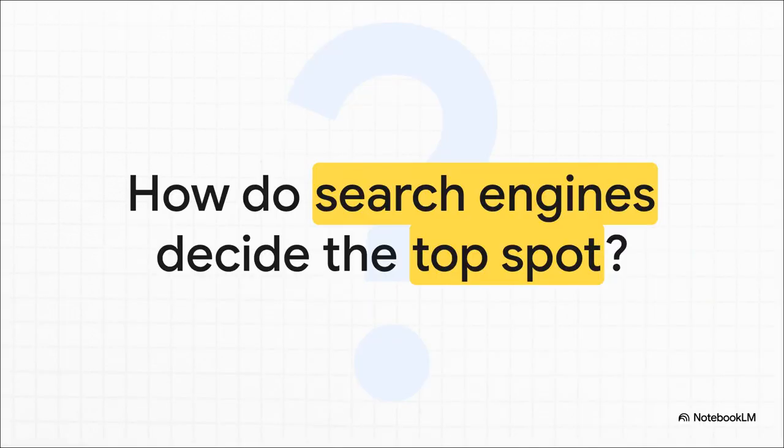To really understand this, I want you to picture the absolute chaos of the early internet. Just millions upon millions of pages floating around in cyberspace with no real order, no Dewey Decimal System, and absolutely no librarian around to guide you. Without a system to organize all of that, how could we ever find the most important information first? Like, how do search engines actually decide who gets that highly coveted top spot on page 1? Well, it all comes down to a very clever, mathematically driven system.